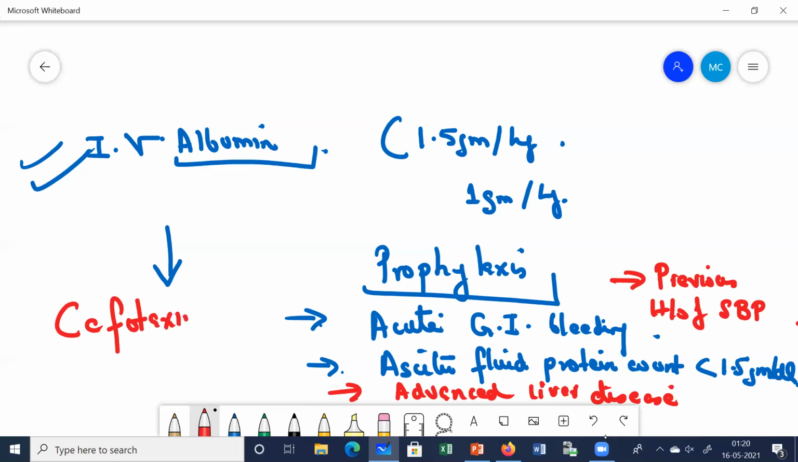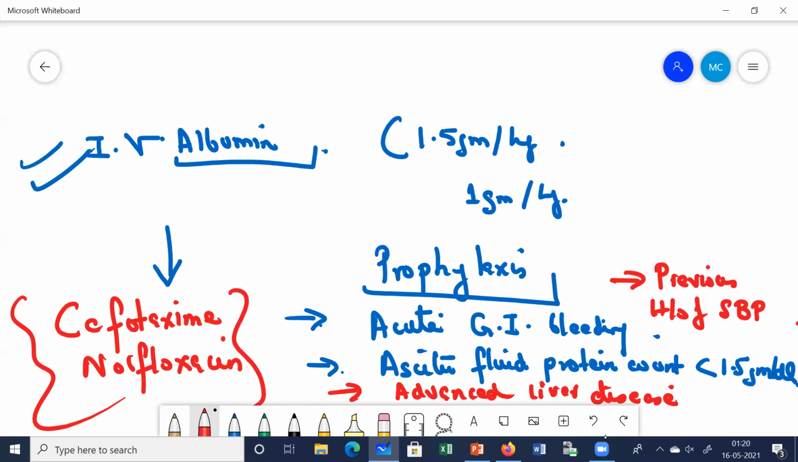Cefotaxime was given for treatment also. It is given for prophylaxis also. And norfloxacin, which belongs to the group of fluoroquinolones. But remember, for prophylaxis, obviously you don't need to give it by the parenteral route. We give it by the oral route. Clear? So cefotaxime or norfloxacin are given for prophylaxis purposes. You can also give other drugs like cotrimoxazole, but these are the main drugs given for prophylaxis. So I hope it's clear.